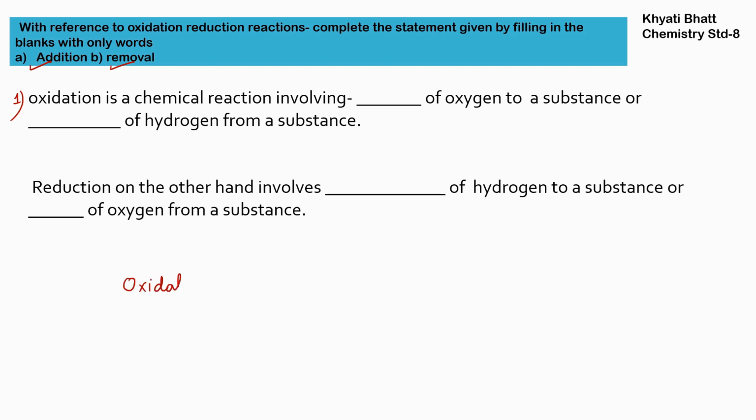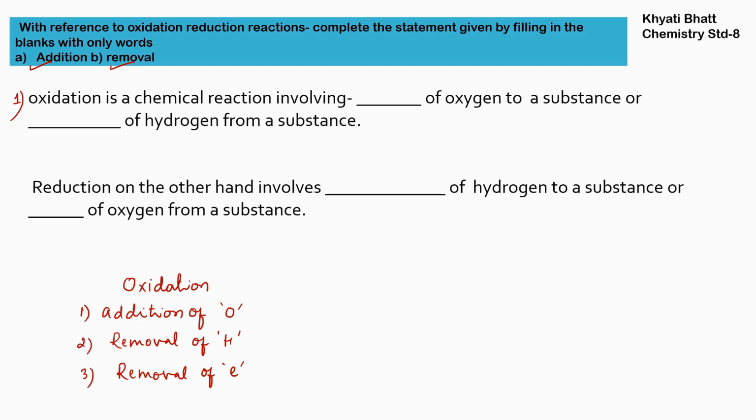Oxidation is a reaction where either of these can happen. First, addition of oxygen. Second, removal of hydrogen. And third, removal of electron. That means if Cu plus is becoming Cu plus 2, there is a removal of electron over here, and that's why this is termed as oxidation reaction. Zinc becoming zinc oxide is oxidation. Removal of hydrogen, like in a water molecule, if oxygen is forming, that is removal of hydrogen. That is also termed as oxidation reaction.